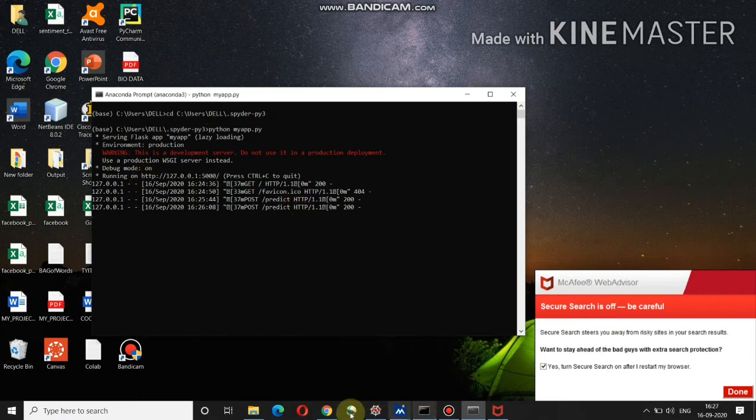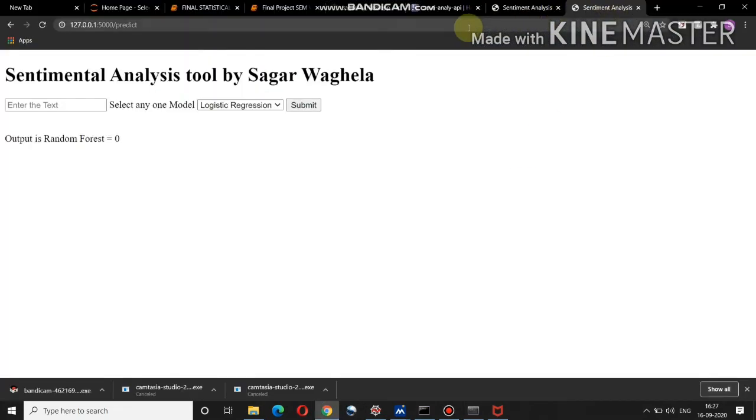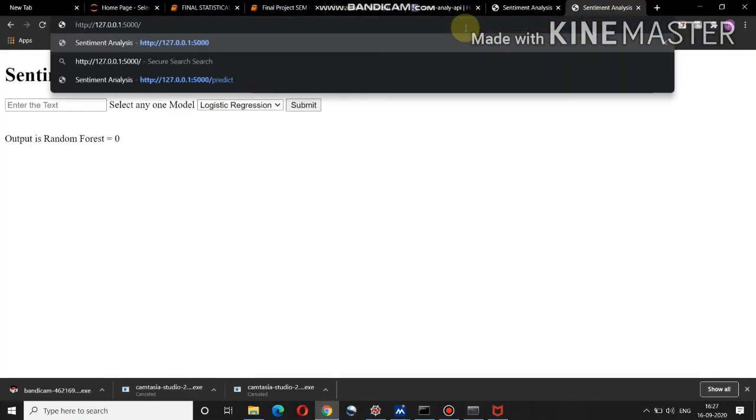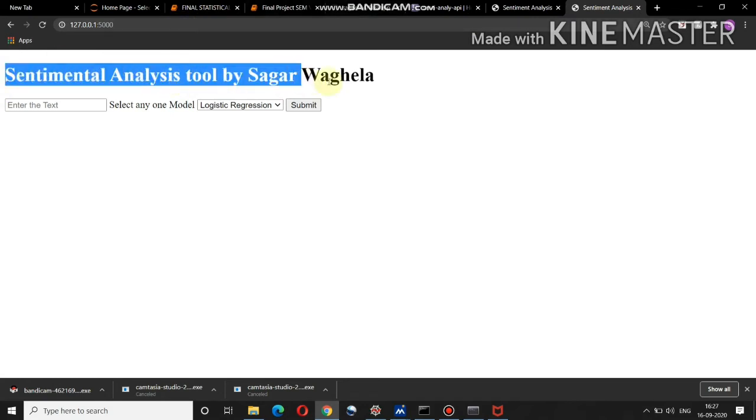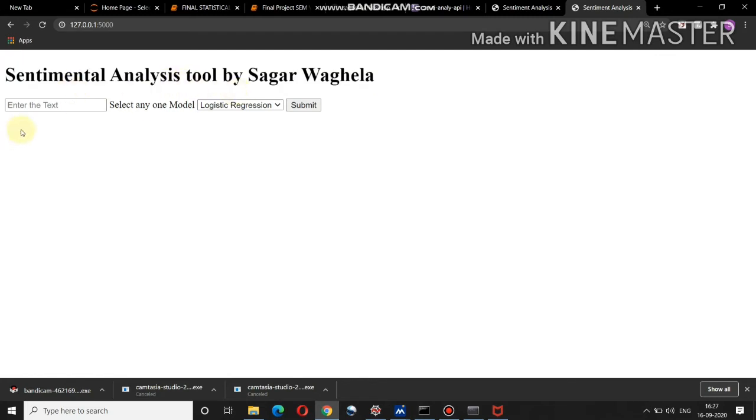I'm going to copy and paste it in my browser. Yes, we can see it is written over here, sentiment analysis tool by Sagar Waghela. Now as we can see, we have three things over here. One is a text field, second is a drop-down with three models. We can select any of the three models we want, and we have to submit. Once we click on the submit button, we'll get the result over here. So let's see the demo.